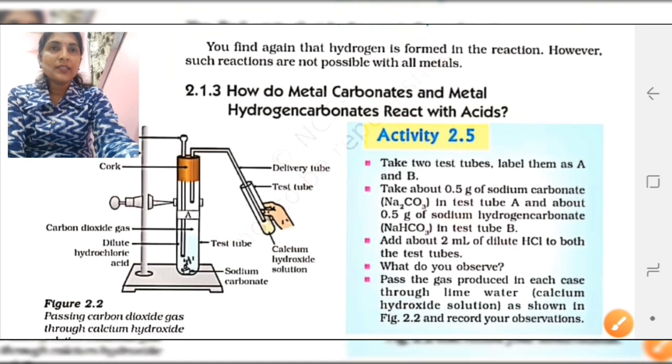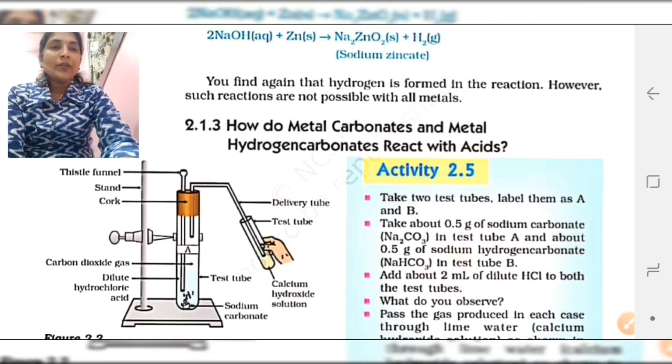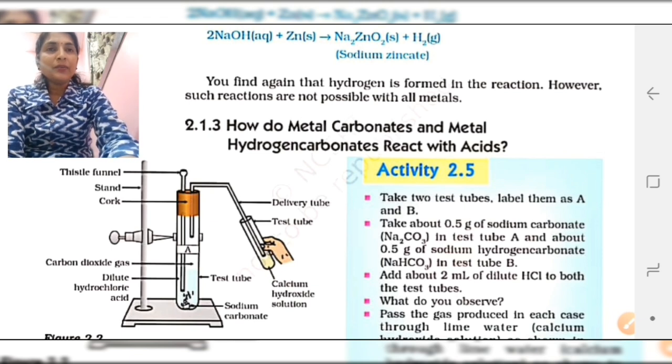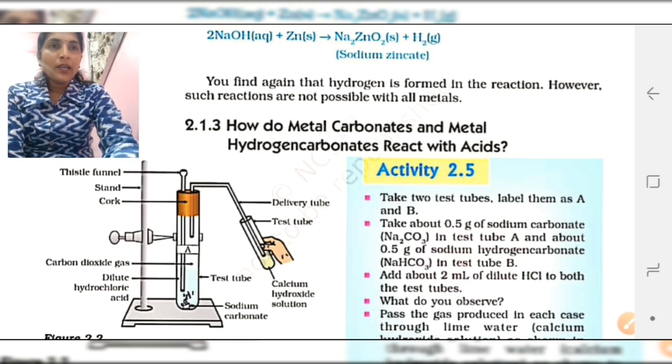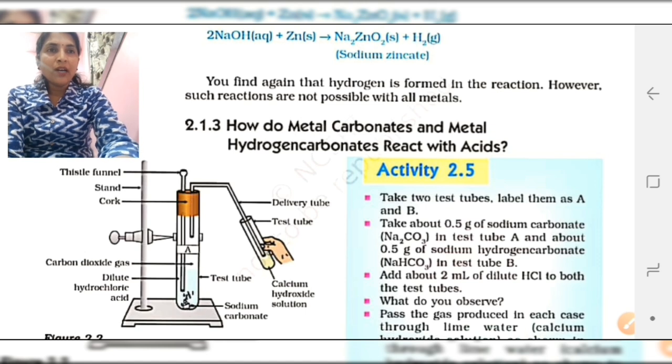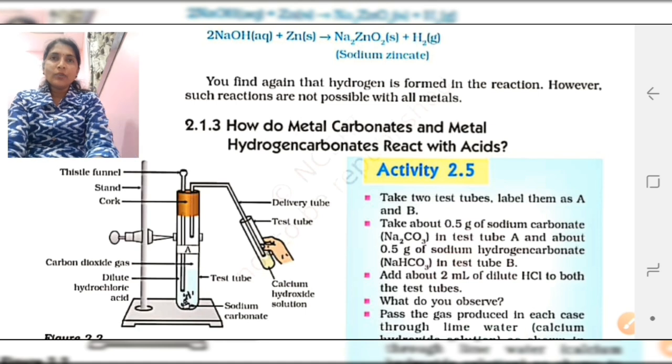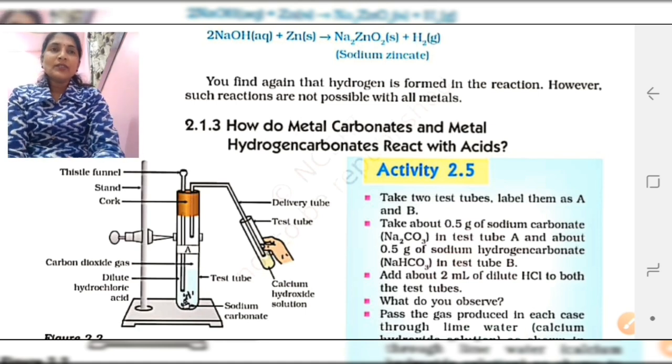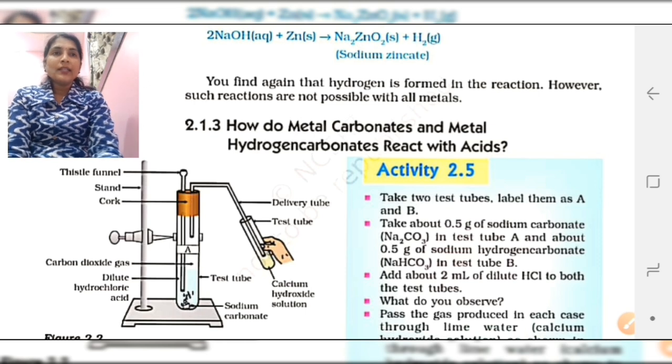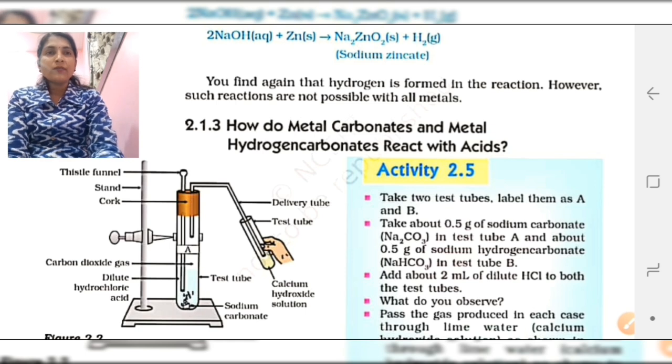Here you can see now activity 2.5. Take 2 test tubes, label them A and B. Take about 0.5 gram of sodium carbonate, Na2CO3, in test tube A, and about 0.5 gram of sodium hydrogen carbonate, NaHCO3, in test tube B. So you have to take both test tubes, and the amount is given there, 0.5 gram.